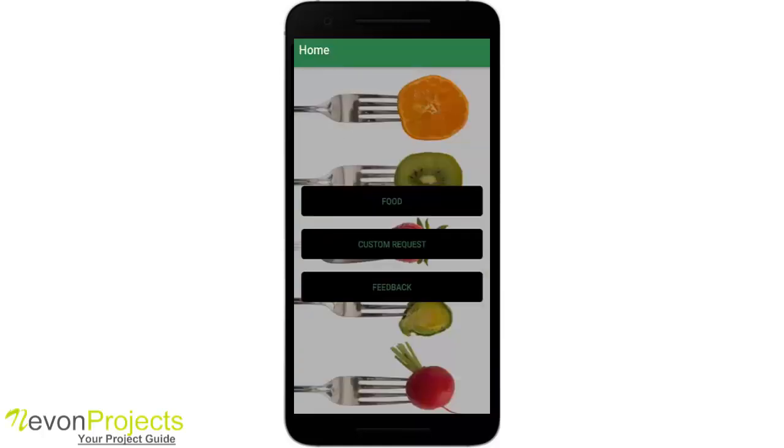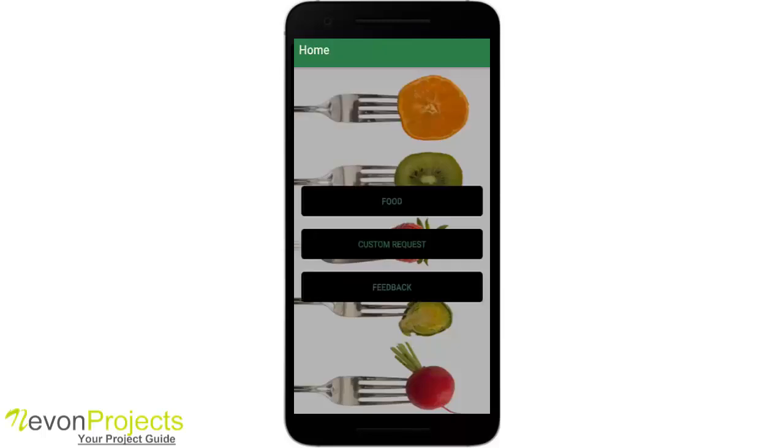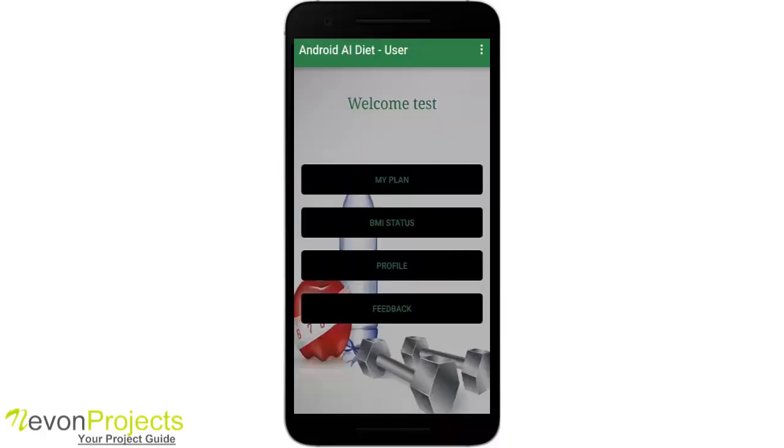And if I go back here and if I go to feedback, I'll see the feedback the user test has given me. So this is a small app which may help the user in maintaining his diet. Thank you.